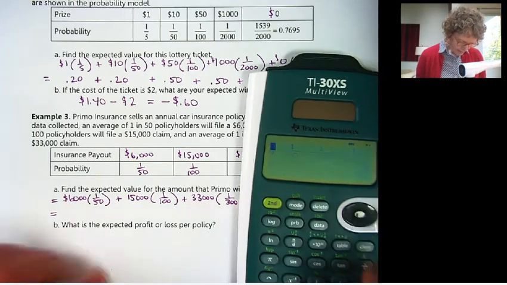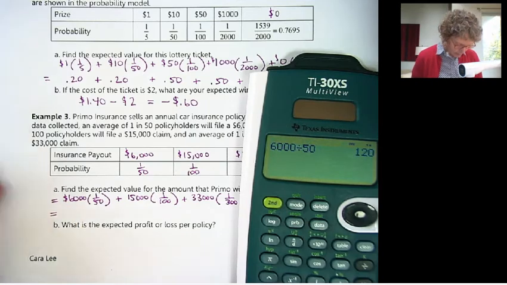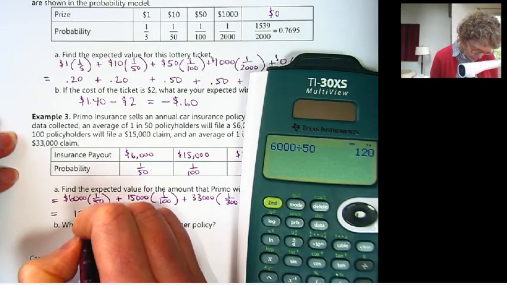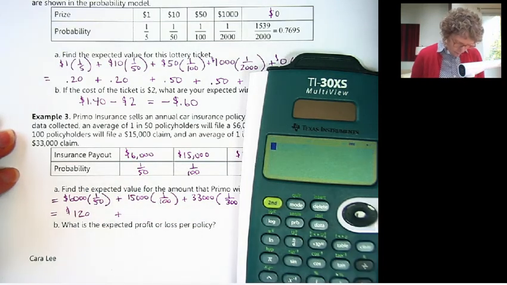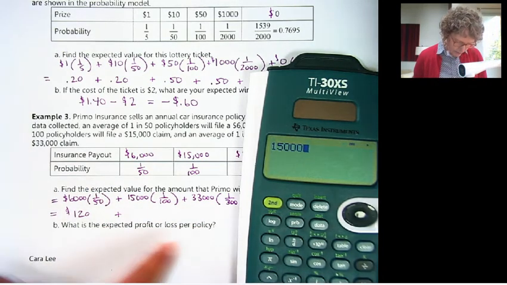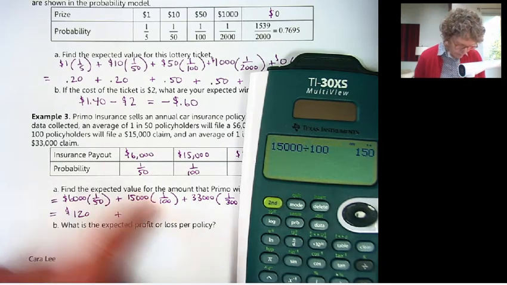Let's change these into decimals. So this will be 6,000 divided by 50. It's $120. 15,000, now I could just take 2 zeros off of there, right? That's 150.